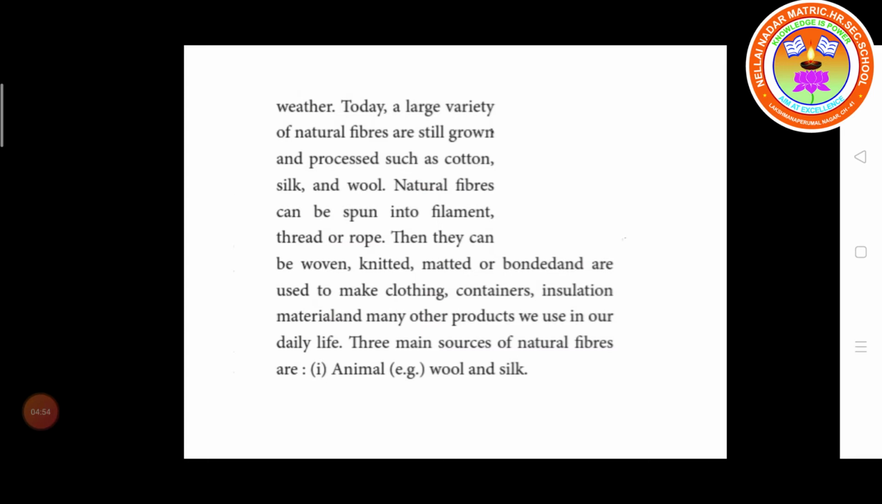So the filament-like or thread-like fibers, woven or matted, are used to make clothing, containers, insulation material and many other products in our daily life. There are three main sources of natural fiber. One is animal, for example wool and silk.